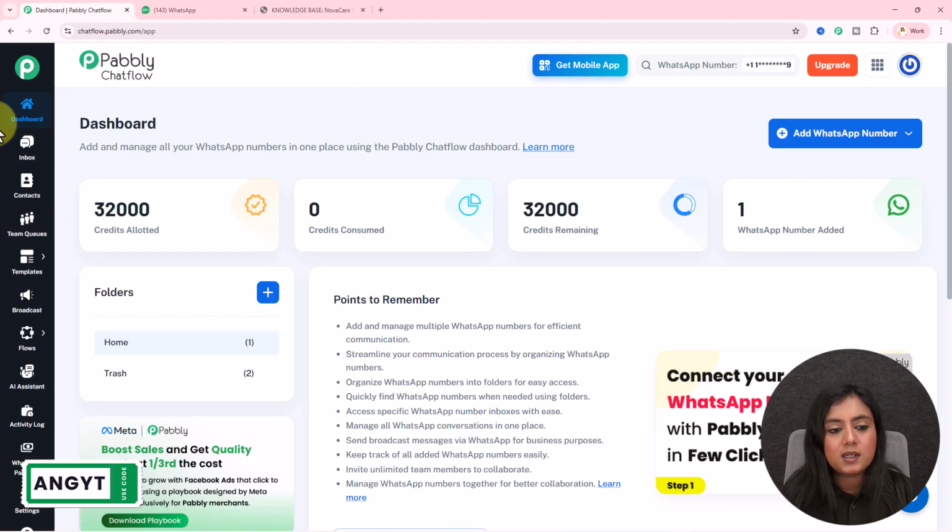Now log in. You will come to the dashboard of Pabbly Chatflow just like this. If you want to learn how you can add your WhatsApp number, that means create the entire setup of Pabbly Chatflow, or if you want to learn about the features of Pabbly Chatflow in brief, you can check out all the video links added in the description section below.